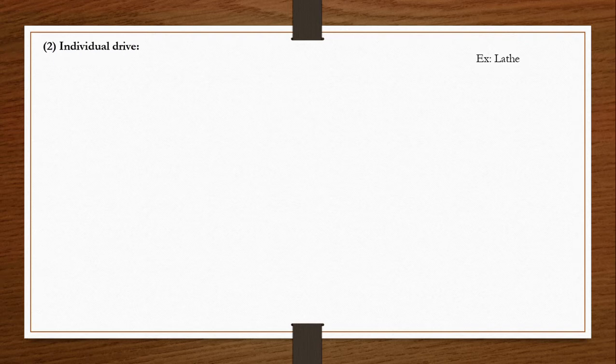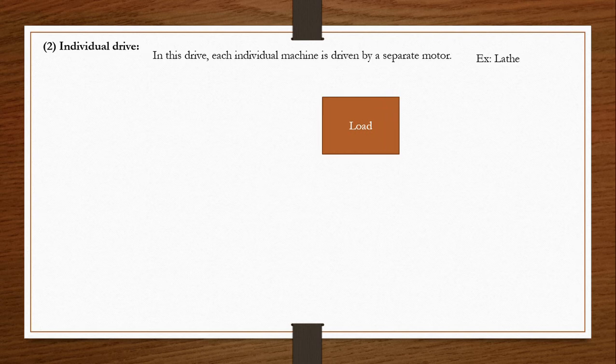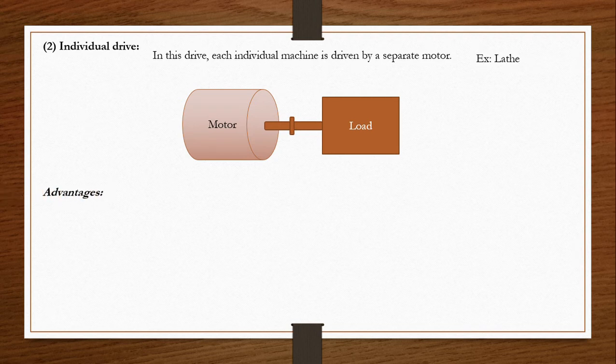Second one, individual drive. In this drive, each individual machine is driven by a separate motor. Example is lathe. Look at the diagram. A single load is driven by a single motor. Advantages: machines can be located at convenient places. As we are using an individual motor for an individual load, we can use convenient places to locate the motor.